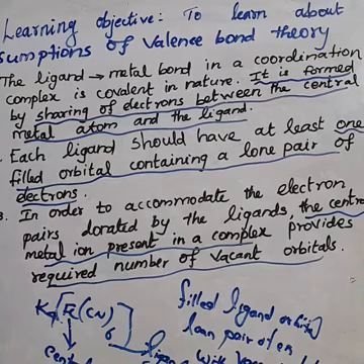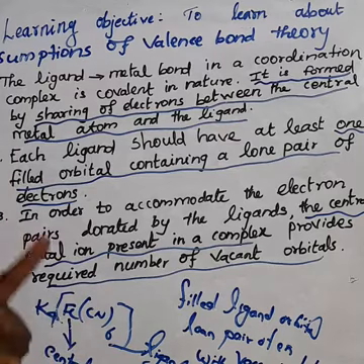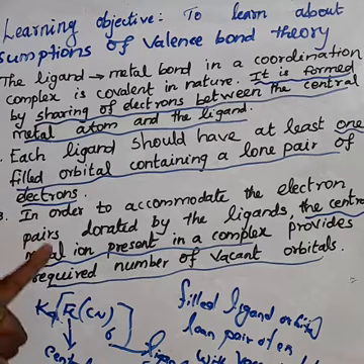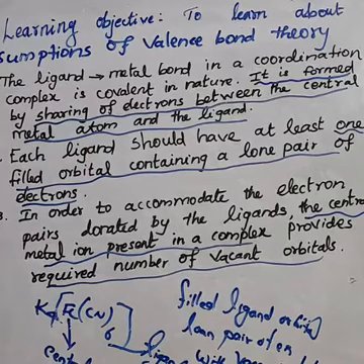What is the second point? It is a characteristic of the ligand. The ligand should have at least one filled orbital containing a lone pair of electrons. This is the second point.